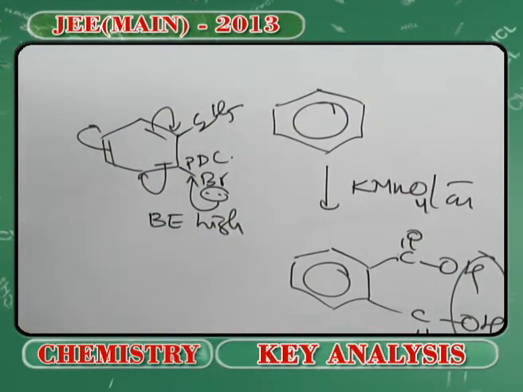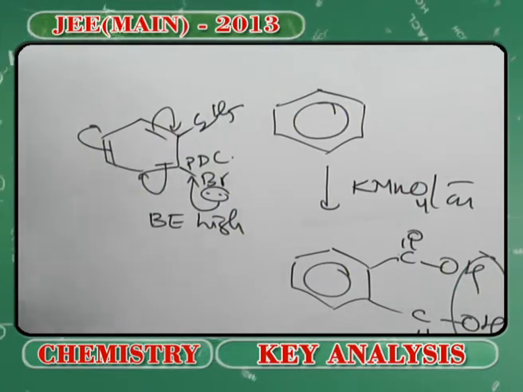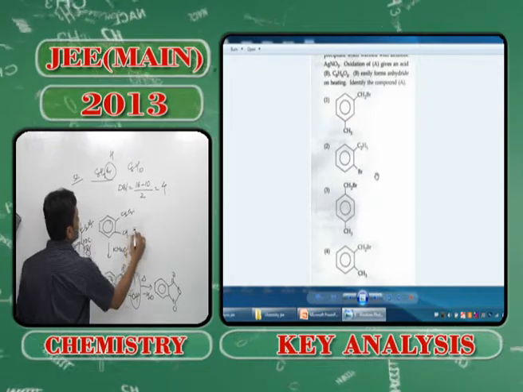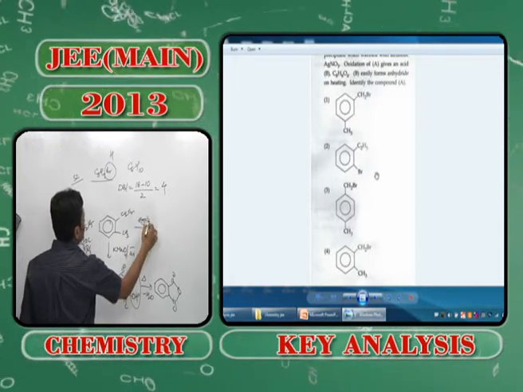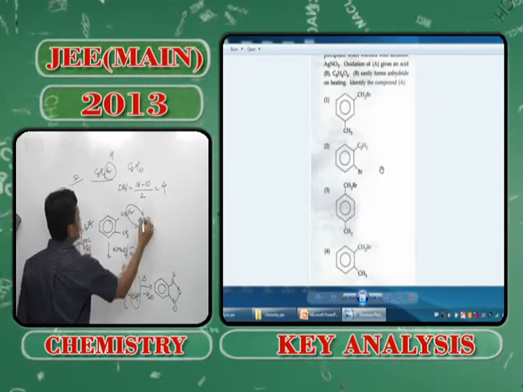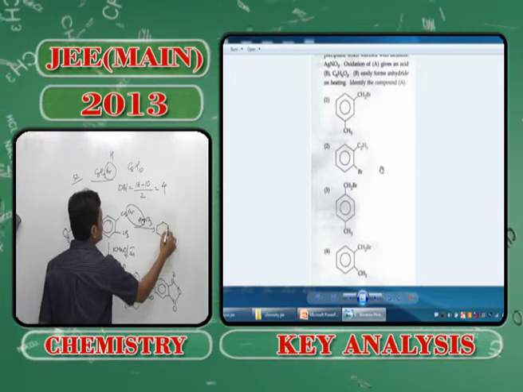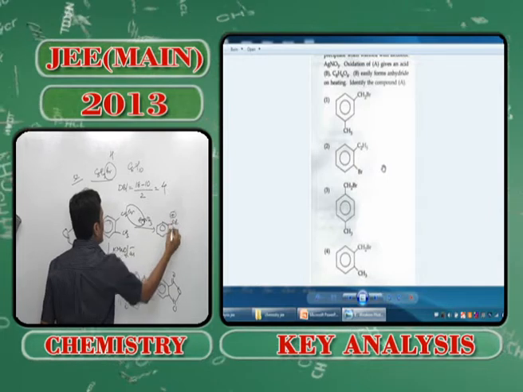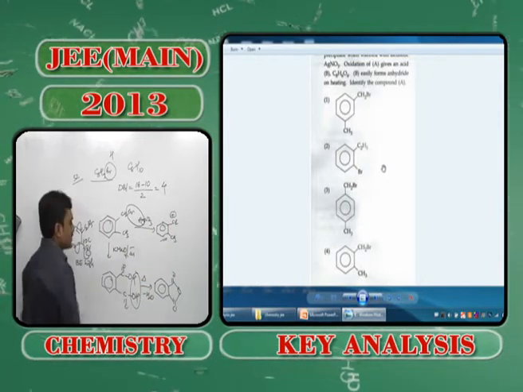So for the remaining option, you can see here clearly that this is relatively easily losing AgBr, because once this Ag plus cracks out this bromine, you will be getting a carbocation which happens to be the stable one.